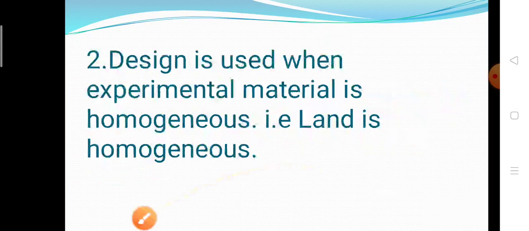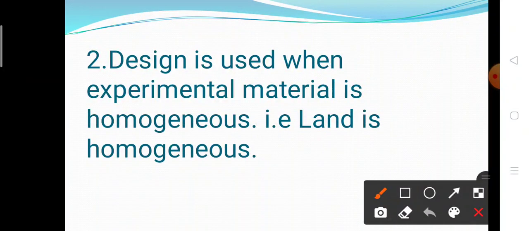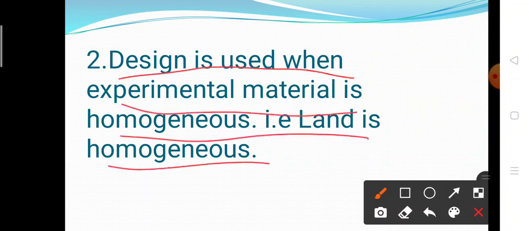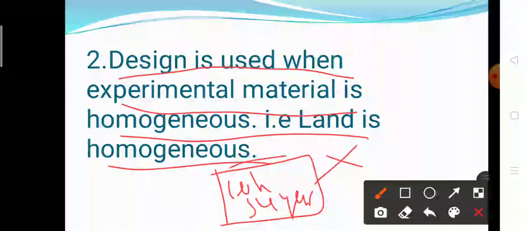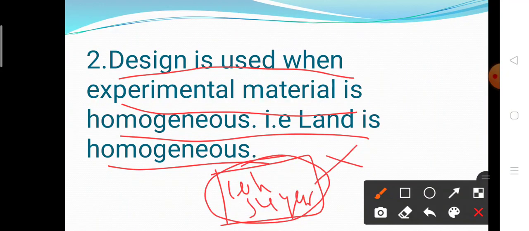Now the second is, this design is used when your experimental material is homogeneous. That means your land is homogeneous. For example, suppose the land contains only a single crop, for example wheat crop, then we use the CRD design. And suppose in a land multi-cropping is there, suppose wheat and sugarcane crop, then CRD is not applicable here because your land is heterogeneous. So CRD is used only when your experimental material, that is land, is homogeneous.